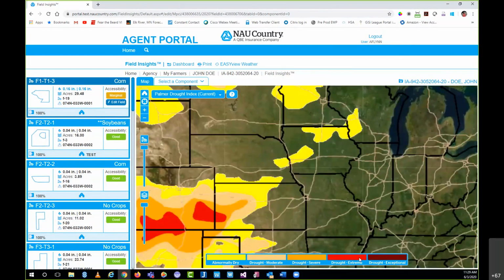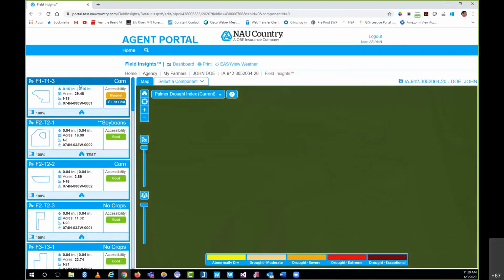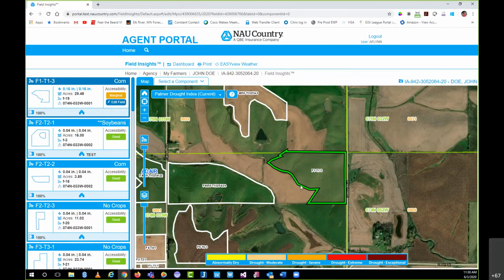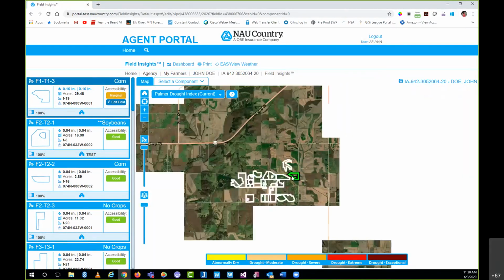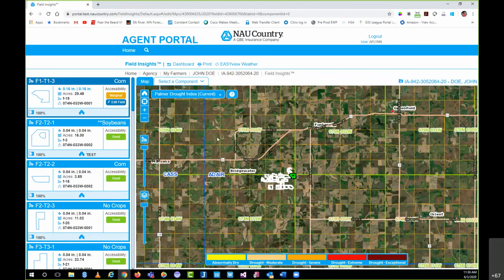So if this was a layer that they, being the farmer, were utilizing, if I click my field, you're going to see nothing shows up. And that's why I zoomed out, just so I could show you that data. Just wanted to call that out in case the farmer calls you and says, hey, I selected the drought index and I'm not seeing anything in my fields. It may just be because their area is obviously not experiencing that data, and so it would just be blank. So that's just something to keep in mind in case you do get any of those kind of questions.